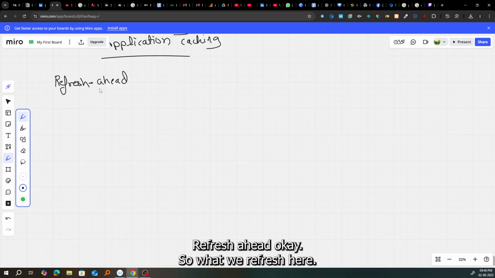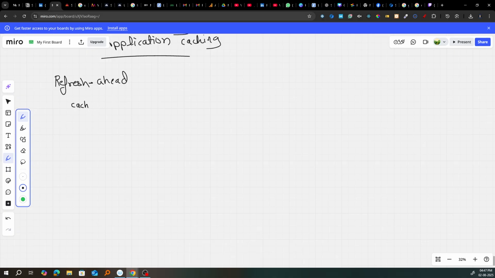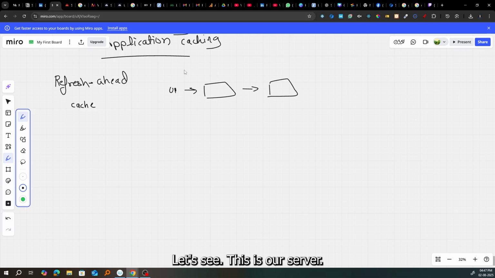So what is refresh ahead? You can configure the cache to automatically refresh any recently accessed cache entry prior to its expiration. So let's suppose that we have stored a cache. If user U1 has requested something from our server, this is our server, and this is our cache store.